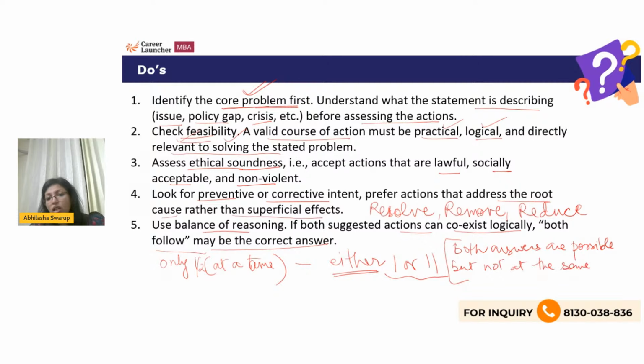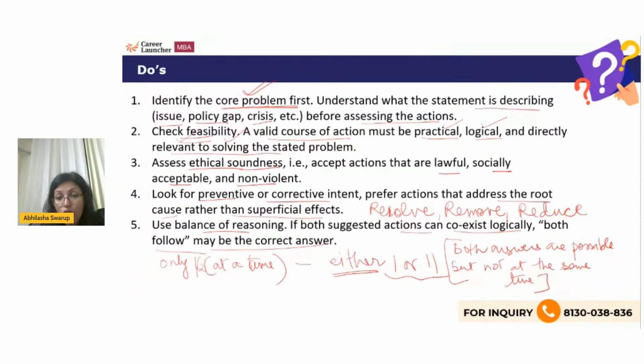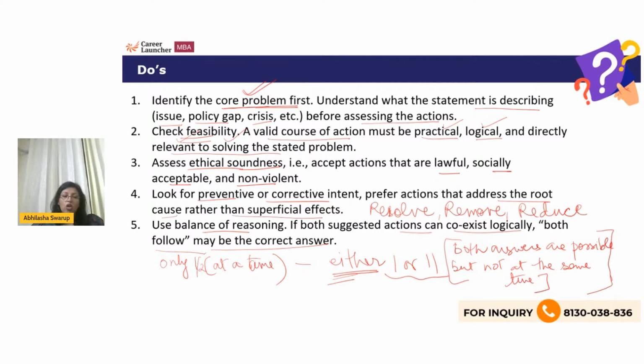For example, now understand this. If I were to ask you what's the time just now, you would say, ma'am, it's 8. Now the options could have been it's 8 a.m. or it's 8 p.m. The problem is that 8 can be possible in the morning and in the night also. But 8 a.m. and 8 p.m. are both not possible at the same time. So both are possible answers, but they are mutually exclusive. When the options are mutually exclusive, that's when you use the either option. That's something you must understand and use accordingly.